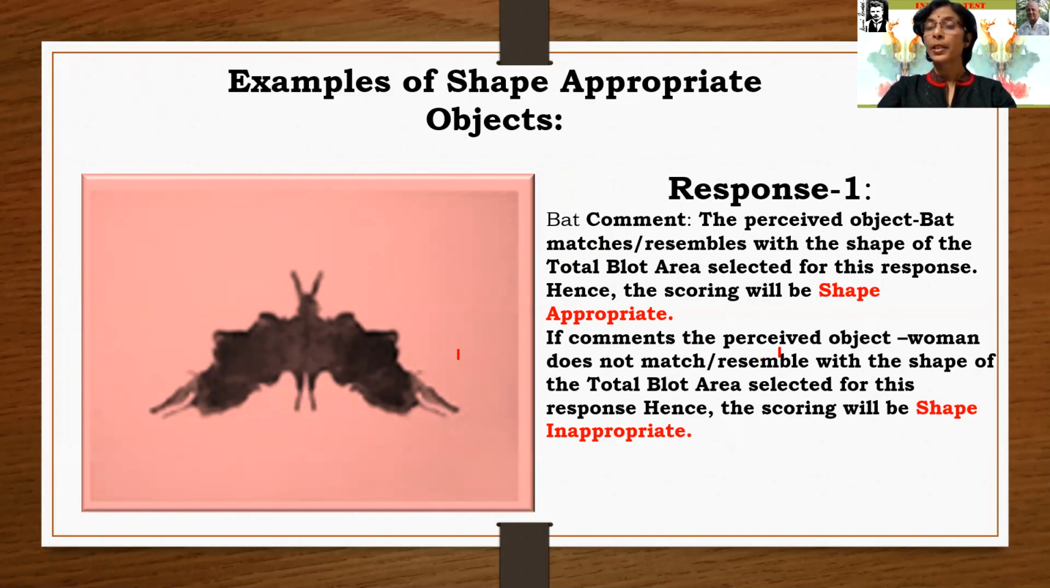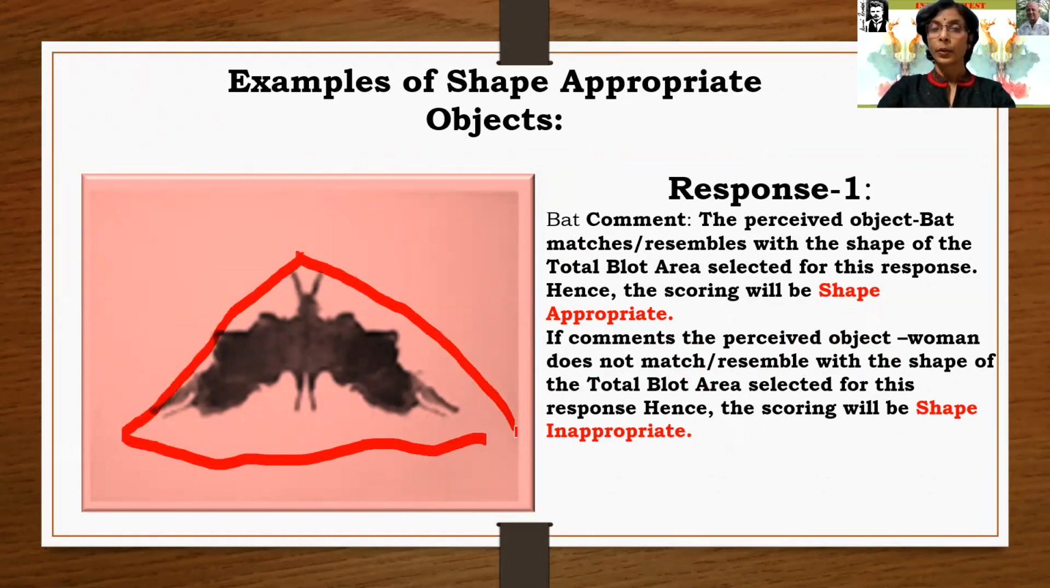If the pursued object is a woman, and he says, "I see a woman there in the ink blot," he will get a 0 score because it does not match or resemble the shape of the total blot area. This is the total blot area. There is no image of a woman that can be seen, but he responds, "I see a woman there." This is not clear, so that will be a shape inappropriate object.